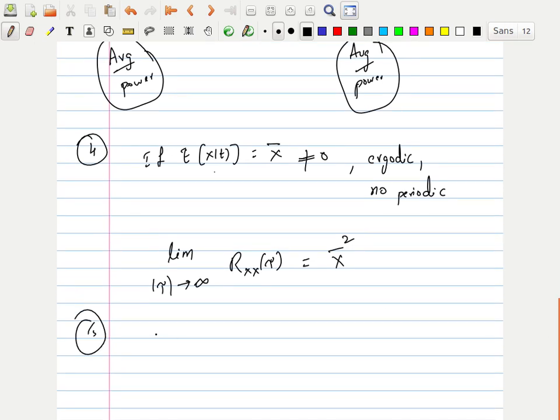Then the fifth one: if x of t is periodic, then Rxx of tau is also periodic with the same period.